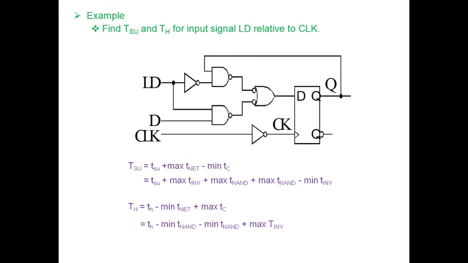I am just leaving it to you as homework. Please find out for this circuit what will be the capital TSU and capital TH, where my input signal is LD relative to the clock.